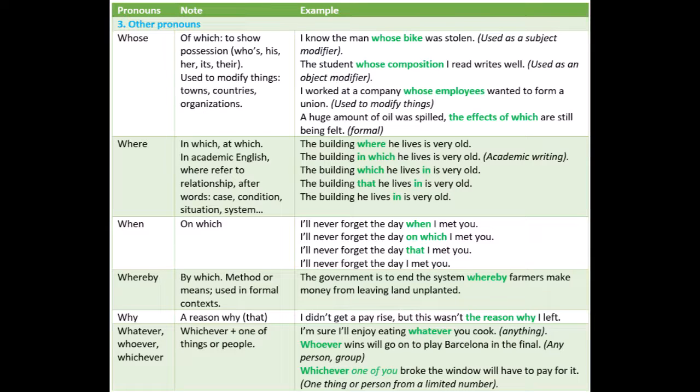Whatever, whoever, whichever. Whichever plus one of things or people. I'm sure I'll enjoy eating whatever you cook. Anything. Whoever wins will go on to play Barcelona in the final. Any person or group. Whichever one of you broke the window will have to pay for it. One thing or person from a limited number.